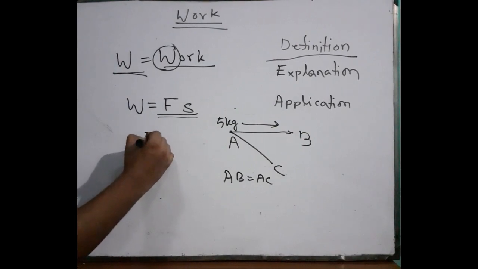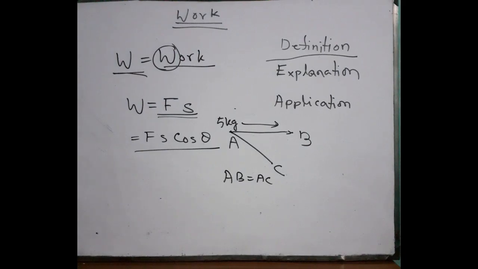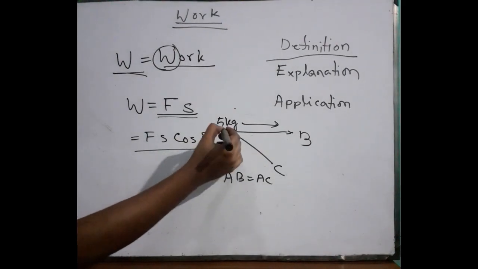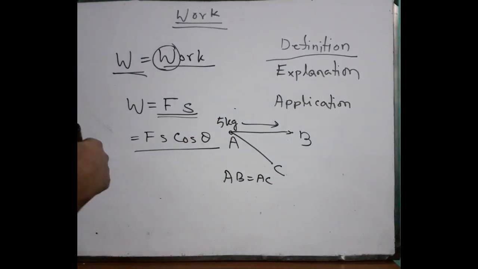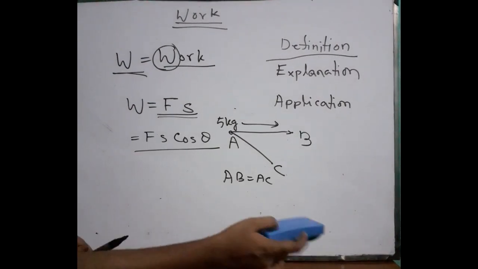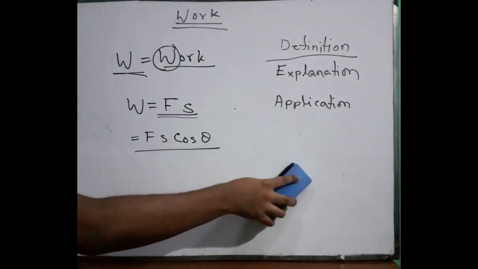So now we know the formula, but the actual formula I am writing is F S cos theta. Why? Just think about it. In this example, I am talking about a straightaway work. But if you think of kicking a football or tennis ball or hitting a ball with a bat, then of course there is a curved way, not a straight way, right? These motions are always curved, not straight. So in this section we can call it a curved way or not a straight line.